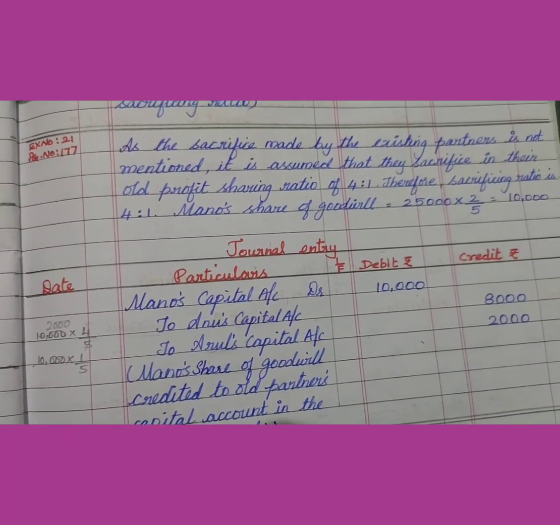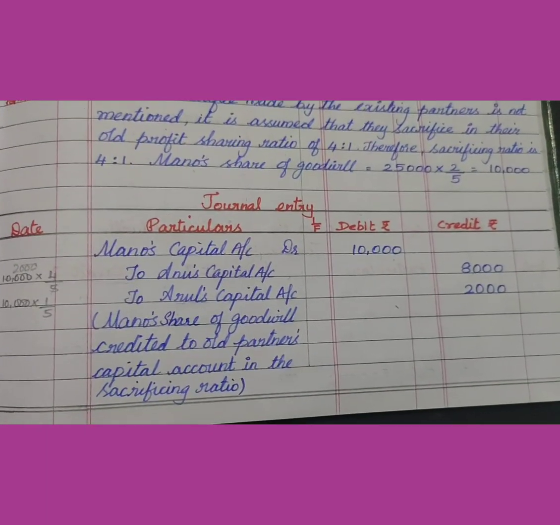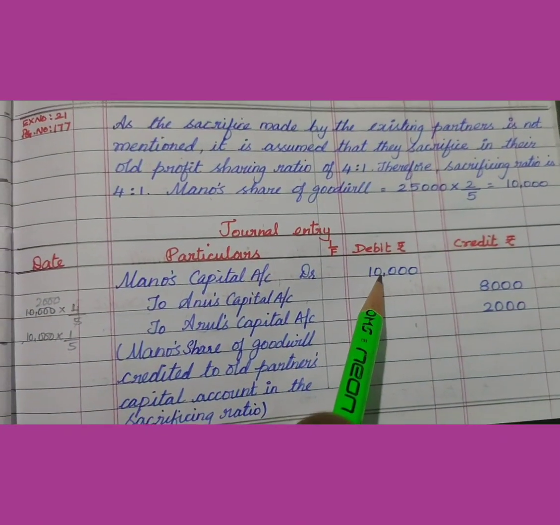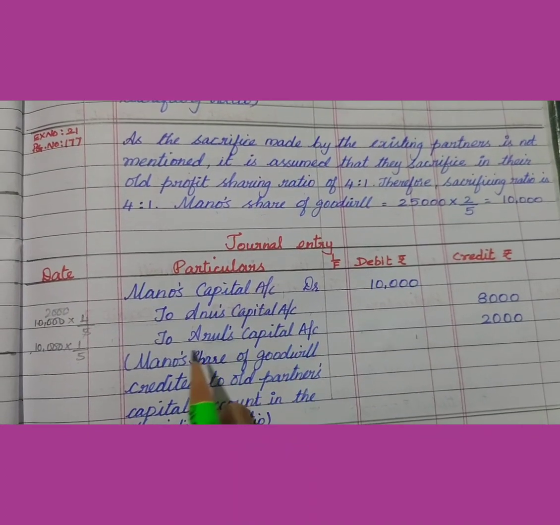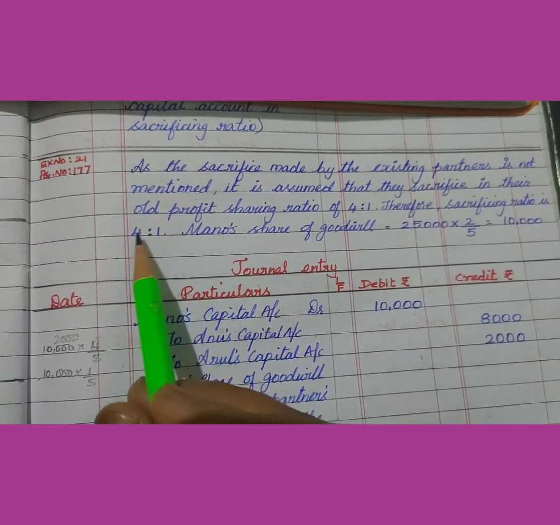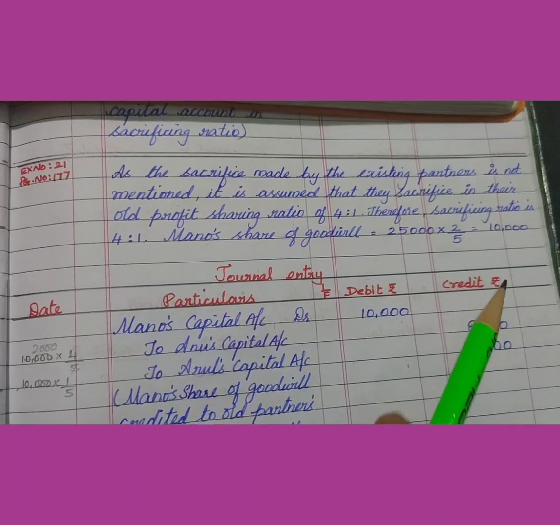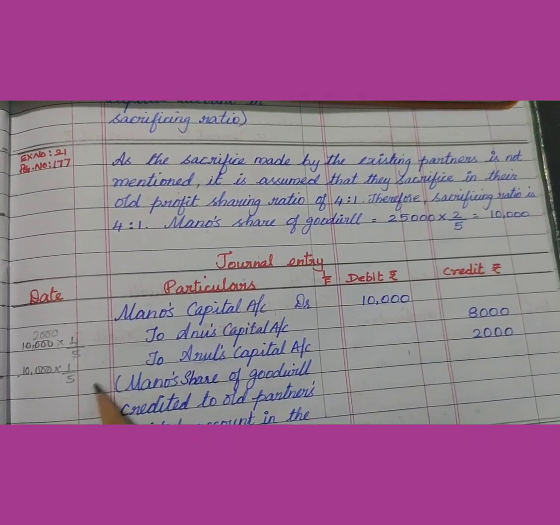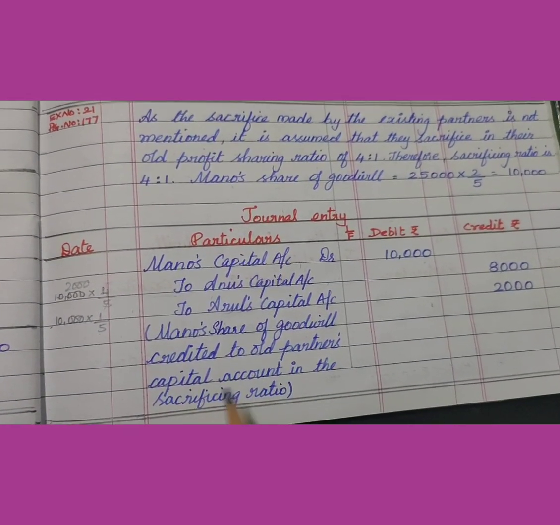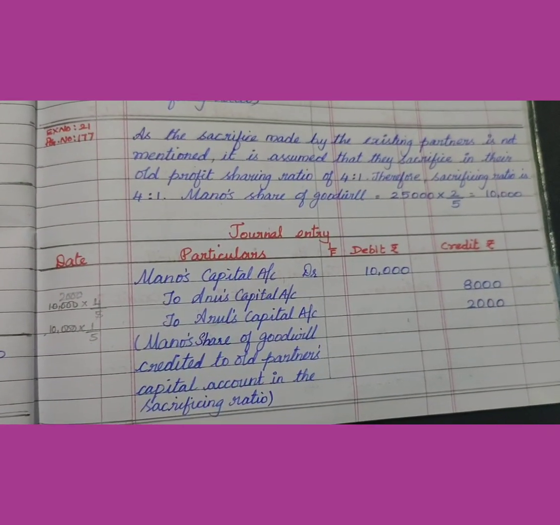Write journal entry: date, particulars, LF, debit rupees and credit rupees. The entry will be Mano's capital account debit 10,000. What we have found here, we can write the same 10,000 in the credit to Anu's capital account and to Arul's capital account. The sacrifice is 4:1, so we can write it as 4 by 5 and 1 by 5. So 10,000 into 4 by 5 will give you 8,000 and 10,000 into 1 by 5 will give you 2,000. Mano's share of goodwill credited to old partners' capital account in the sacrificing ratio. So this is the way how we have to write the journal entry for this.